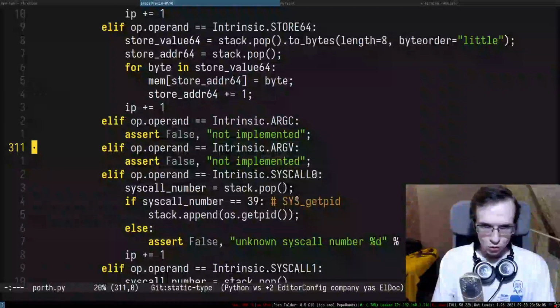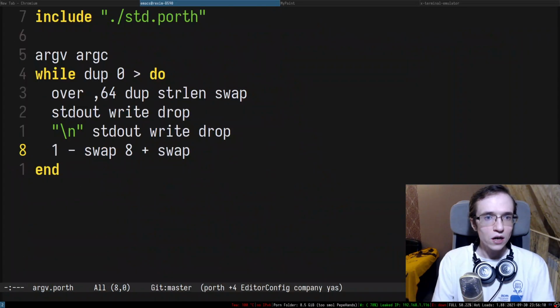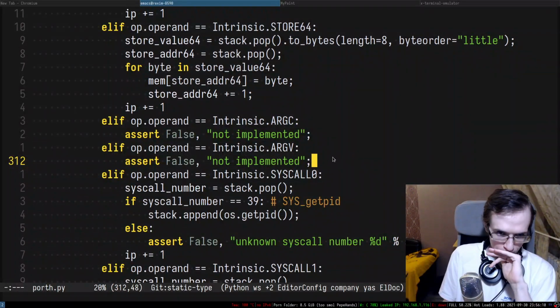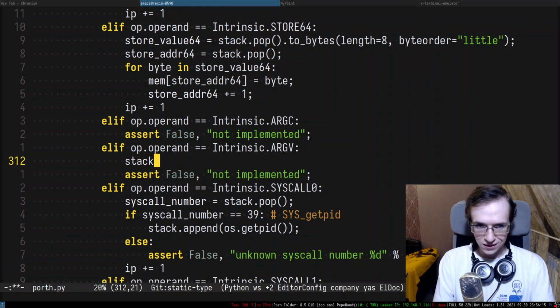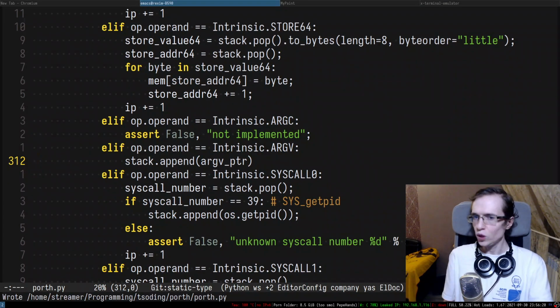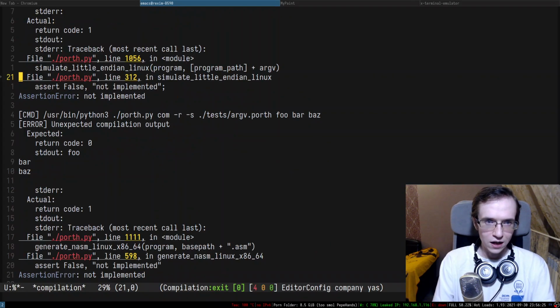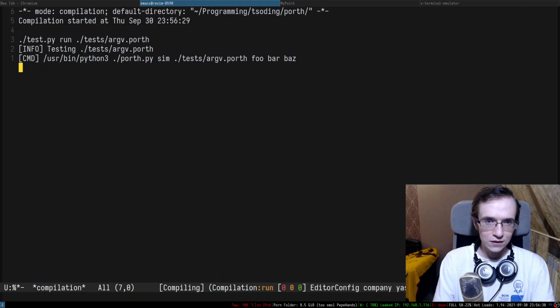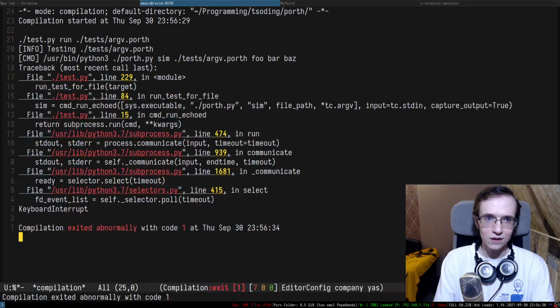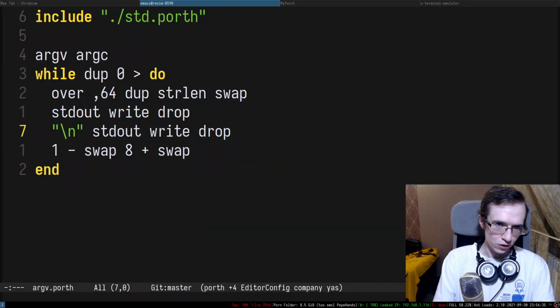Okay, so for argv, the first thing we do here is push argv. Oh boy, so let me see. It's going to be stack append, and what we're appending in here, I suppose, is going to be the argv pointer, right? So there we go, I think we implemented this thing. So this is the argv pointer. After that, and it hangs for whatever reason. That's very interesting. Why would it hang in a simulation?